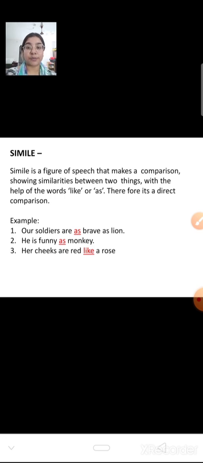If a comparison is being made in a sentence between two things using the word like or as, then it is known as simile. From the word simile only you can see that simile is taken from the word similar. So simile means when two things are similar and they are compared by using the word as or like, then you can say it is a simile figure of speech.